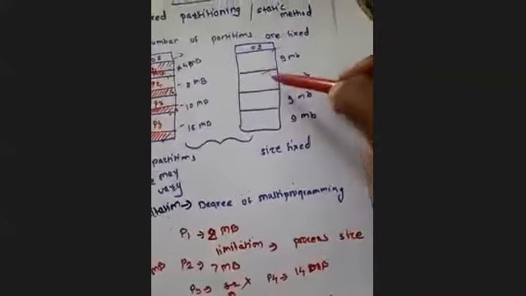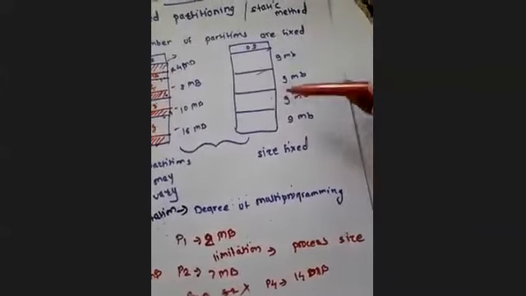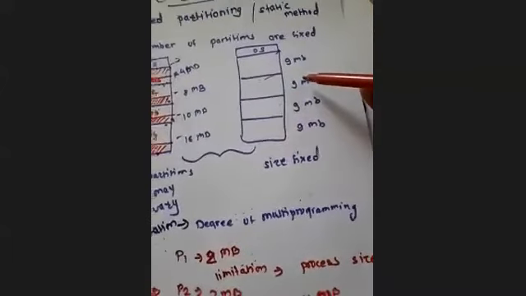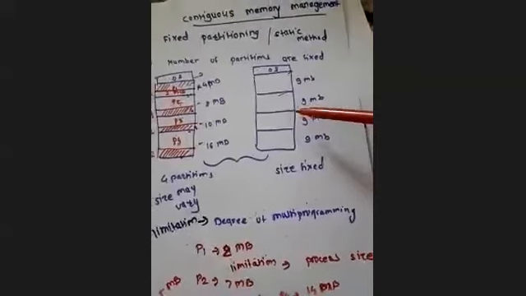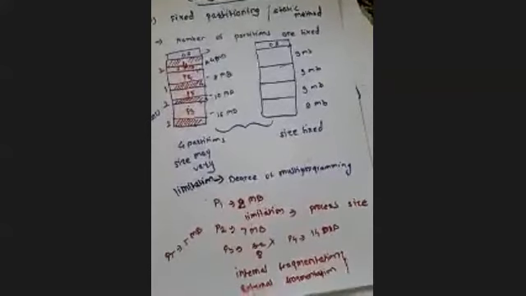And the rest, internal fragmentation, external fragmentation, and a lower degree of multi-programming, all of these apply here. So this is called fixed partitioning, or the static contiguous memory management method, where we have fixed partitions.